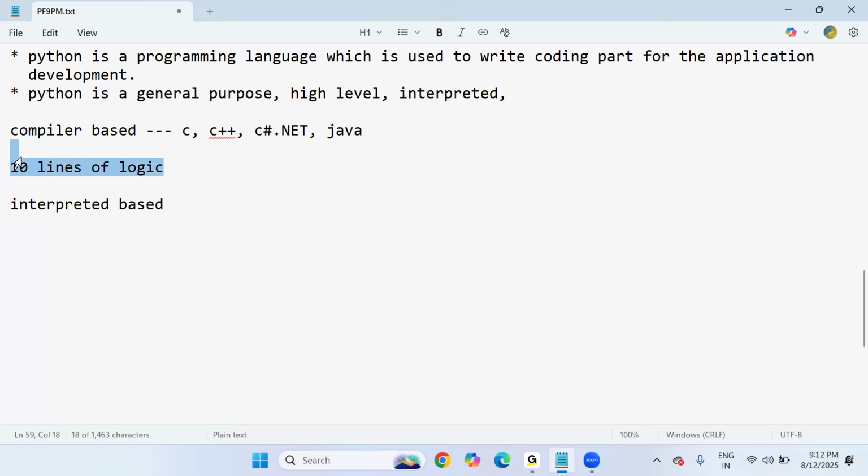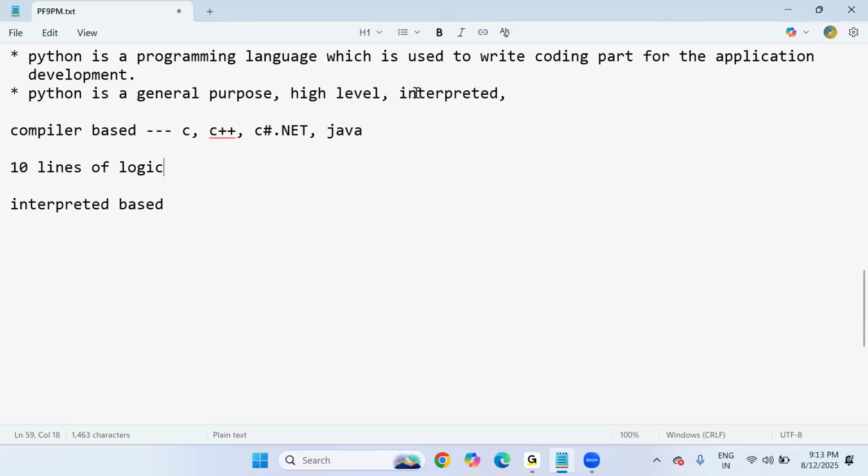After checking, if there are any errors, that many will be disclosed in the error window. That's what we notice in general while working with C, C++, C Sharp, and Java: a number of errors present in the error window, like 2 errors or 3 errors. This is because these are compiler based languages. The whole program is checked and executed at a time. If there are no errors and your code is completely error free, then it will execute after successful compilation.